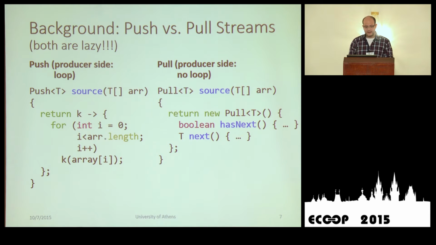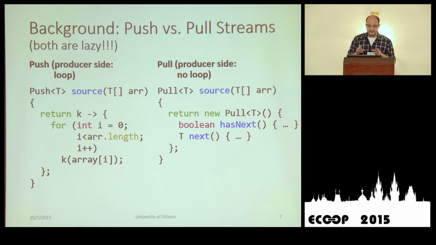And let's go to the producer side for a bit. As we have said, pull-based streams are basically an iterator. So when we create a pull-based stream with a source combinator, we just use an instance of an anonymous class that creates an iterator that knows how to traverse elements in the backing array. But on the other side, what we essentially create is a closure that has the loop logic inside it, and we invoke the passed method for each element.